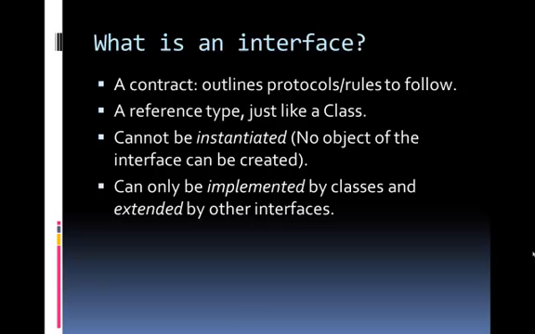Now, interfaces cannot be instantiated, which means you cannot create an object out of an interface. And it can only be implemented by classes and extended by other interfaces. Which means interfaces also have inheritance, parent and child interfaces.